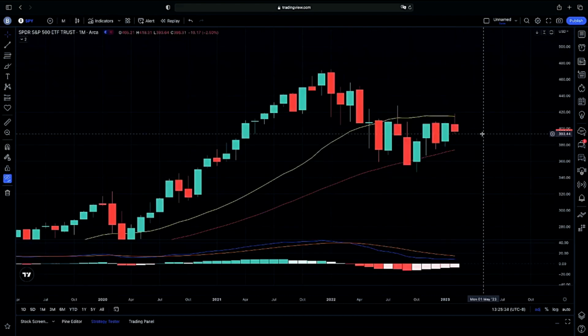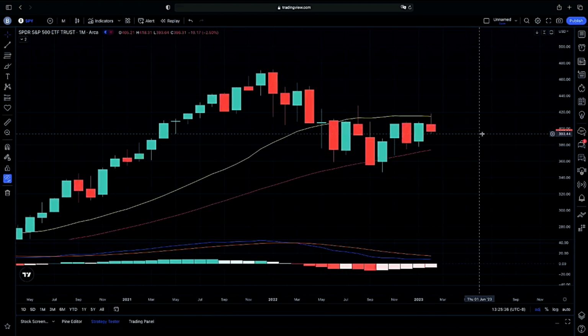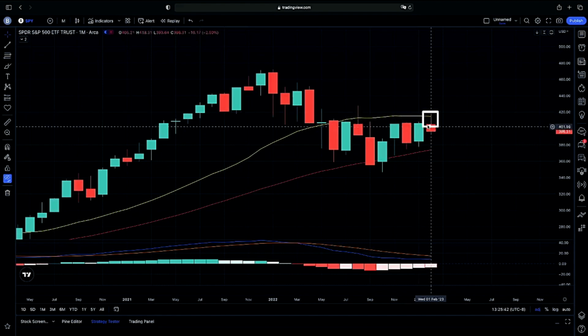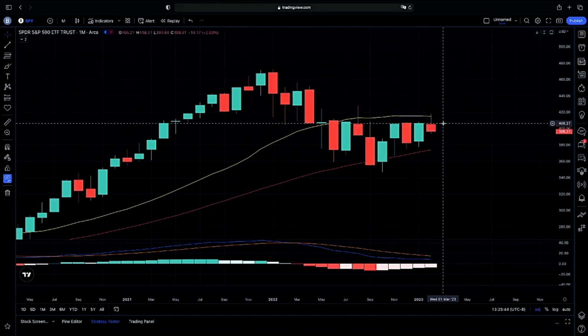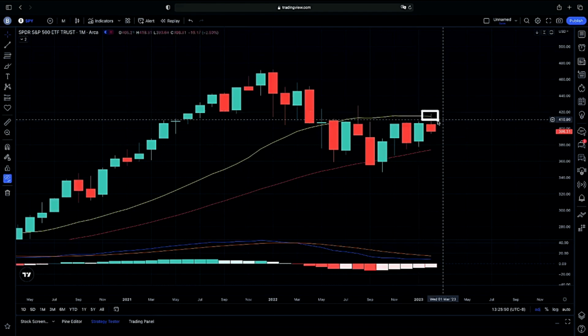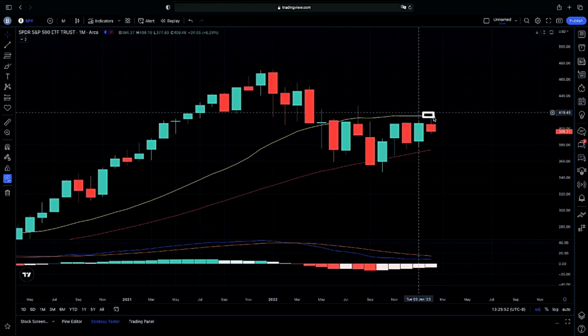Now looking at our monthly chart, as you guys can see, we have been watching out for how this candle will close. Again, we had a solid green candle here. We mentioned that this is very key for our intraday and swing term momentum, that we were testing resistance on our 20 monthly moving average, and that's exactly what happened. We now have a rejection candle coming out, showing us that wick to the upside.